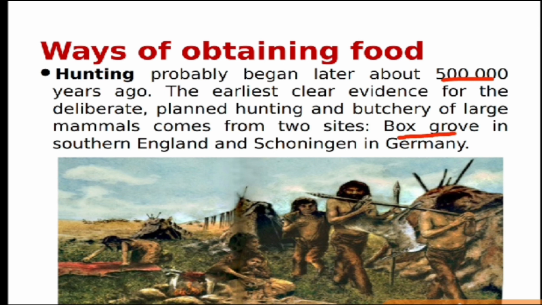One is Boxgrove, in southern England. Second is Schöningen, which is in Germany. Another site which is not mentioned here is Dolni Vestonice, by a river which was crossed by animals in different seasons, especially reindeer and horses, and that narrow path used to be taken by them for seasonal migration. The early men used to have an ambush there, and when the animals were trying to cross that river, they were killed on a large scale by the early men. So that gives us evidence that they learned how to plan for hunting.